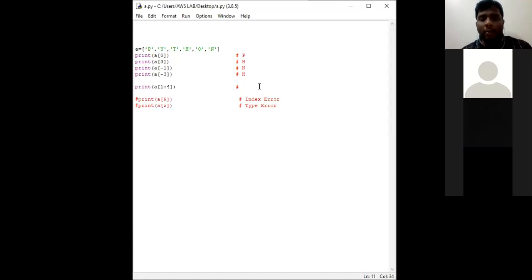Since I am asking the interpreter to start from index value 1, index value 1 in the sense Y. Y comma, next T comma H. Y comma T comma H. Clear? This is how we can access a group of elements in a list.